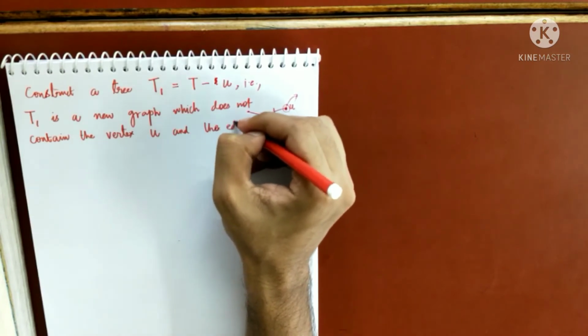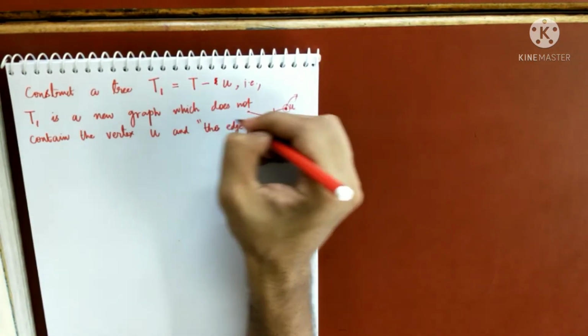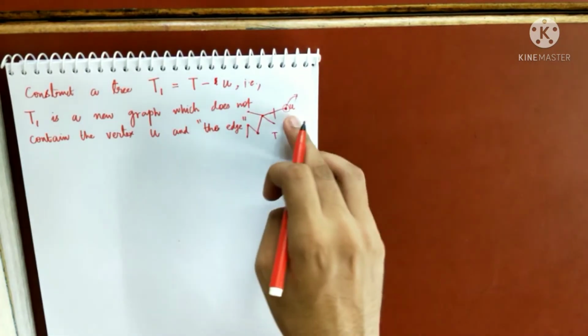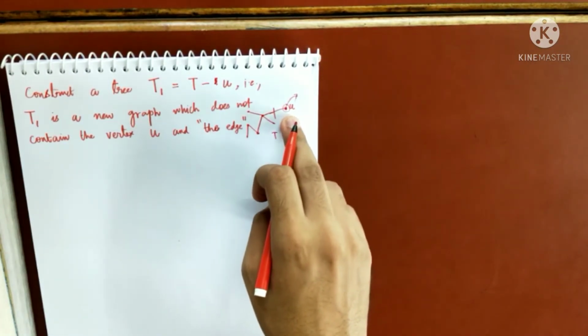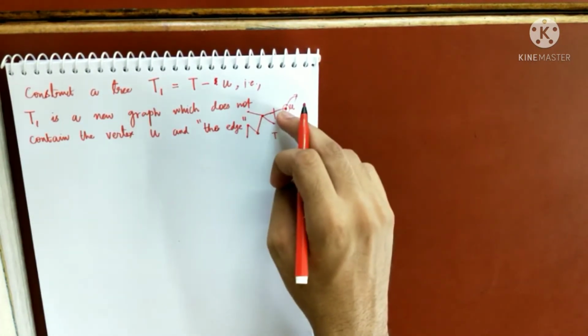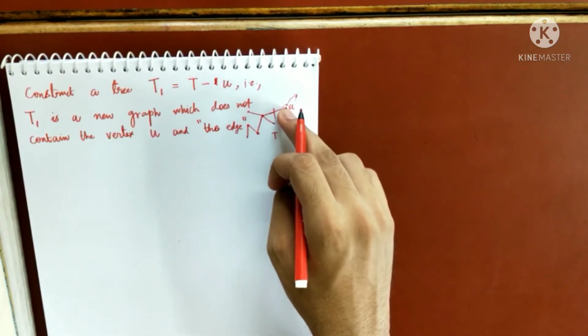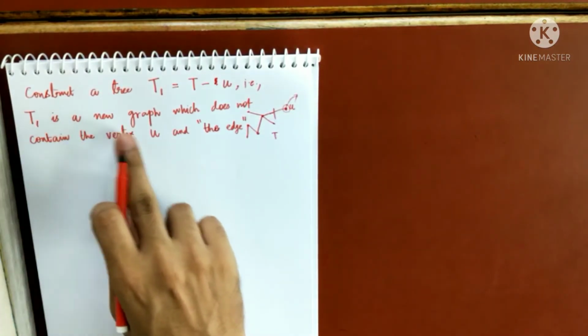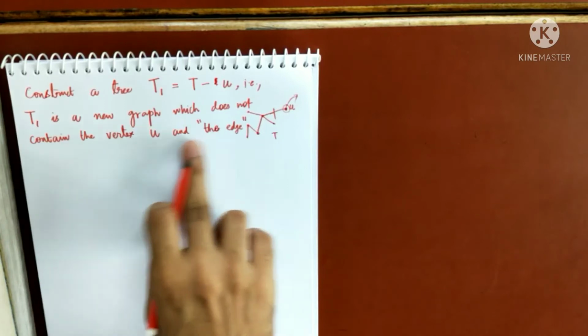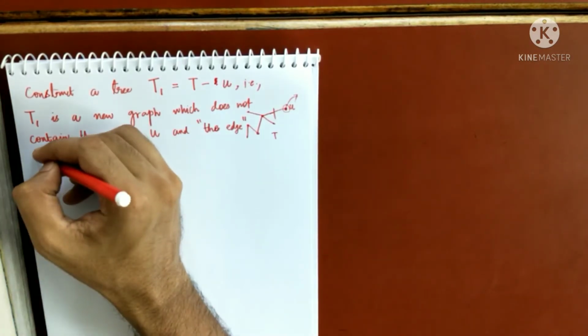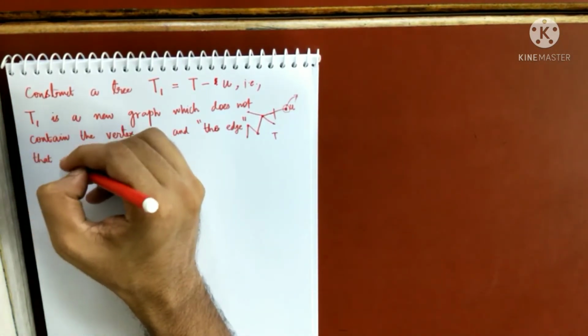Remember why I am writing the edge? Because there is only one edge that is incident to U. So that edge is unique. There cannot be two edges incident to U, because by assumption the degree of U is 1. So T1 is a new graph which does not contain the vertex U and the edge that is incident to U.